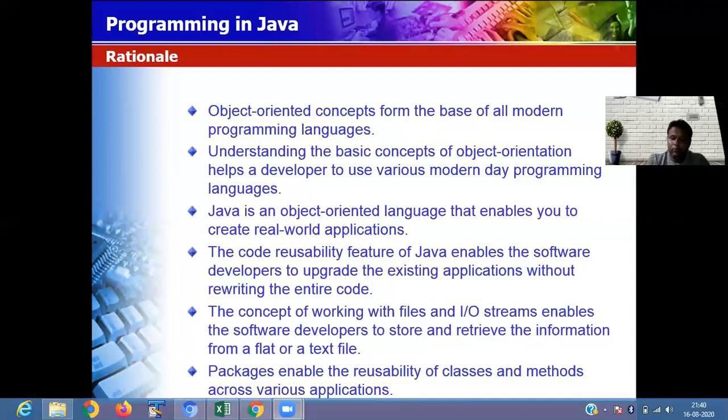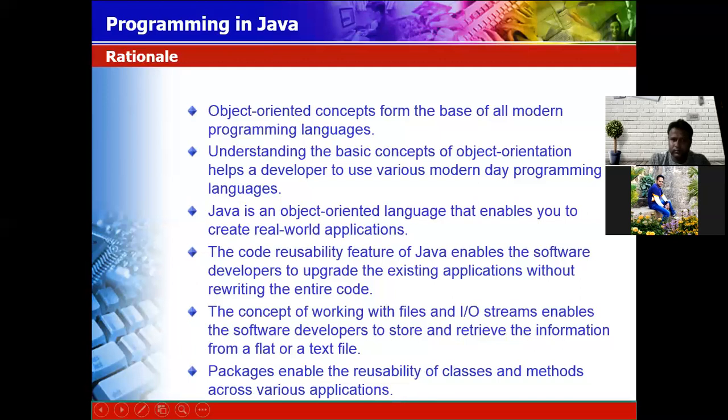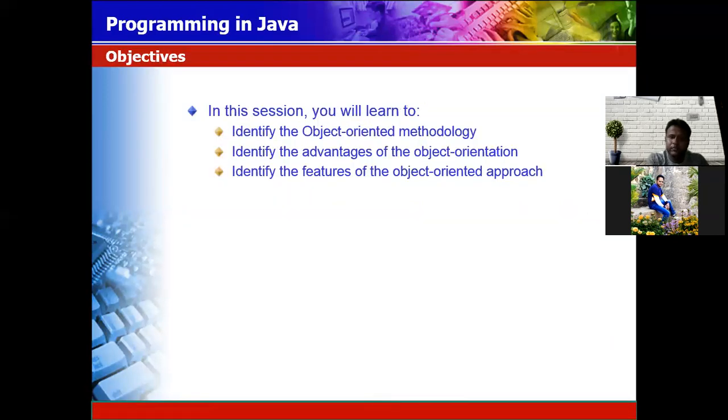Now we move to the next part. In this session, we have to identify the object orientation methodology, identify the advantages of object orientation, and identify the features of the object orientation approach.